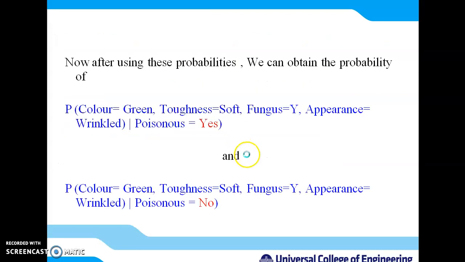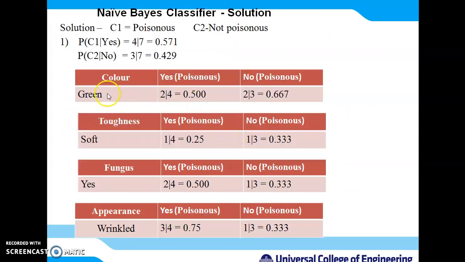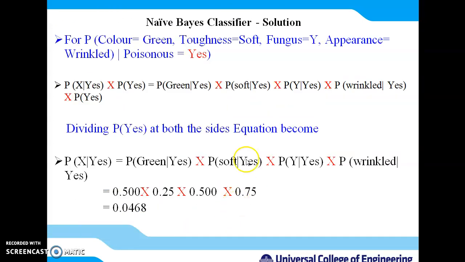We take the probability of green supporting yes, soft supporting yes, and similarly fungus and wrinkle. So we will multiply these probabilities: 0.500 into 0.25 into 0.500 into 0.75. If you multiply this, you will get a value, and that value we will use here.